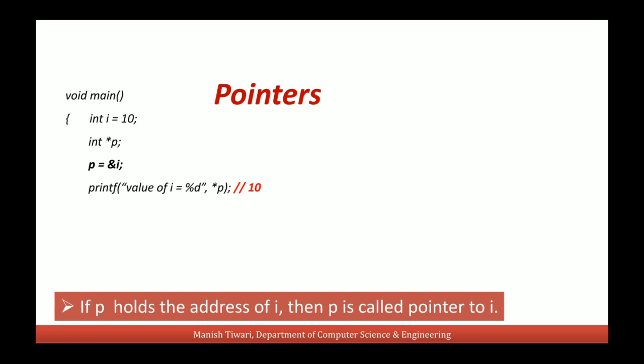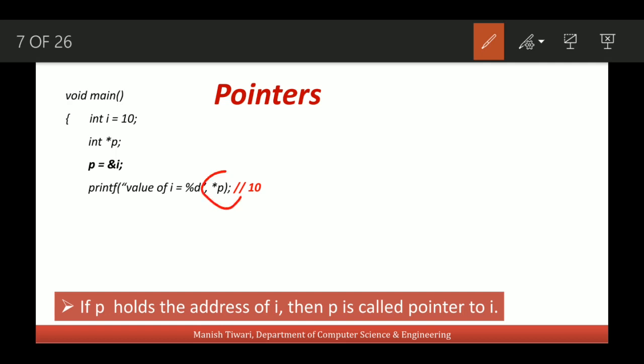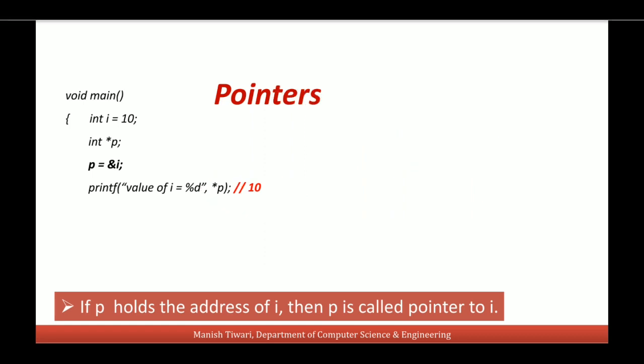So like if I print the value of I using p, we will write this asterisk p. So this asterisk p is basically referring to the value of I. So p is the address of I and asterisk p is the value of I. Now suppose I am incrementing this value through p.